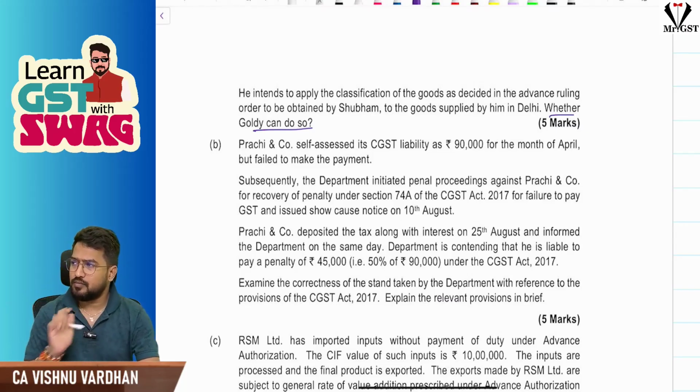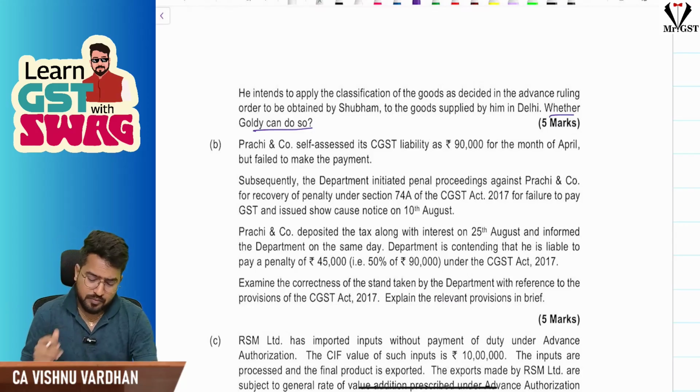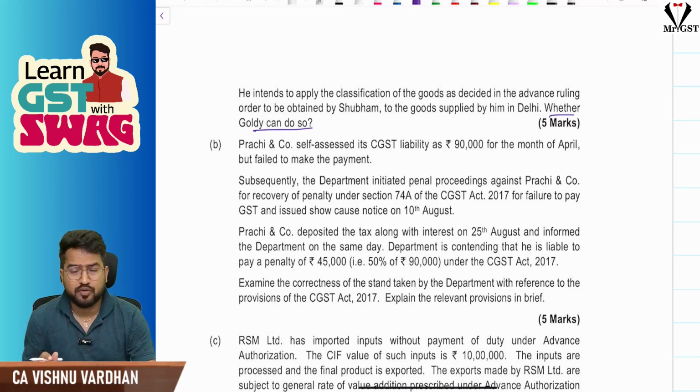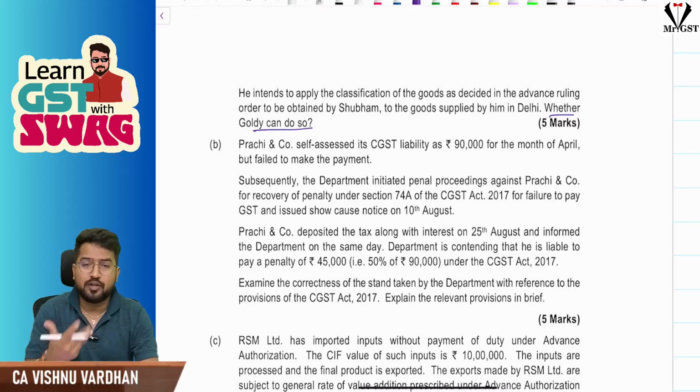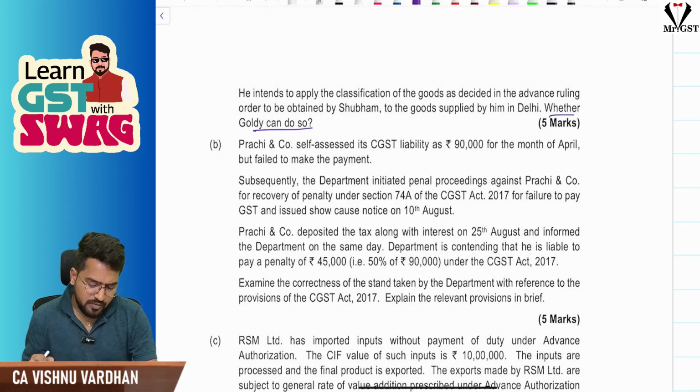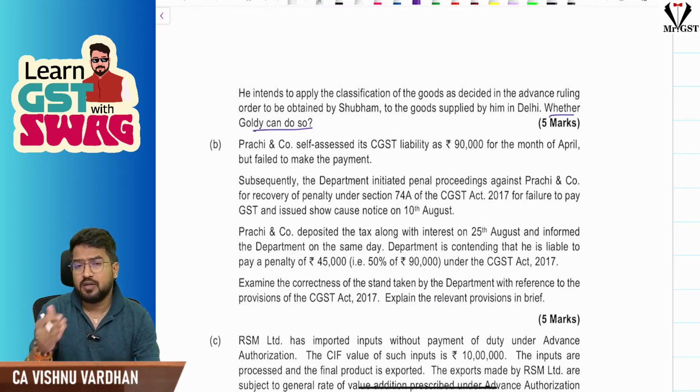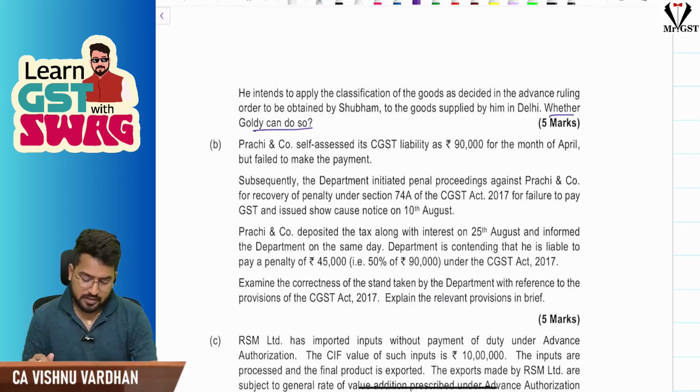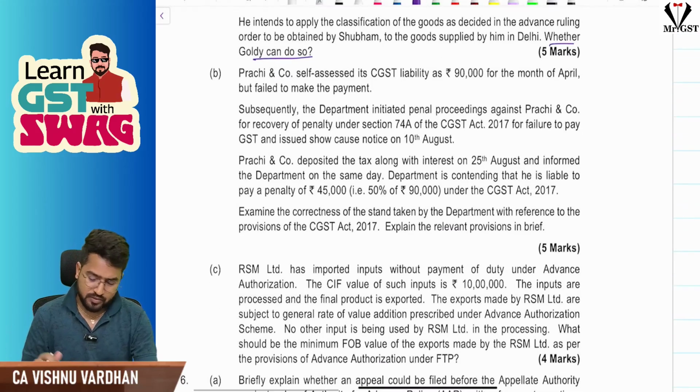When the application is made in front of the authority for advance ruling, it is applicant specific and it is binding only on that particular concerned jurisdictional officer and with respect to that applicant. Everybody cannot do this, correct? Everybody cannot take the same view that has been given by the authority for advance ruling in a particular case. That everybody cannot follow, it is applicant specific. Okay, that is what that question is.